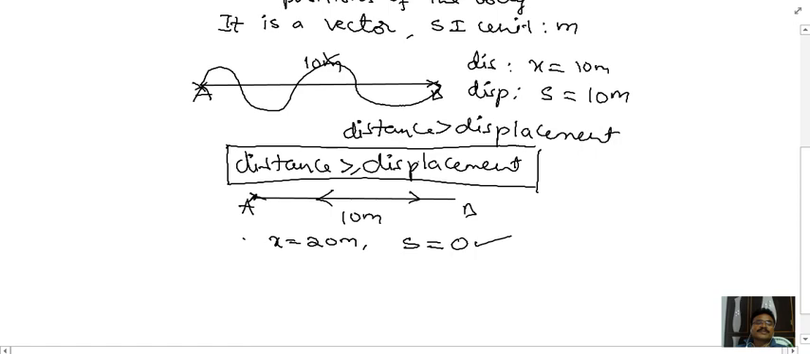Suppose the body starts from A, goes to B and comes back to a position C, which is 2 meters away from A. Then x becomes how much here? The distance becomes 22 meters, whereas s becomes minus 2 meters. So what does it mean? The distance can never be negative, whereas displacement can be negative too. Displacement can be 0, negative and positive, whereas distance can never be 0 and never be negative.